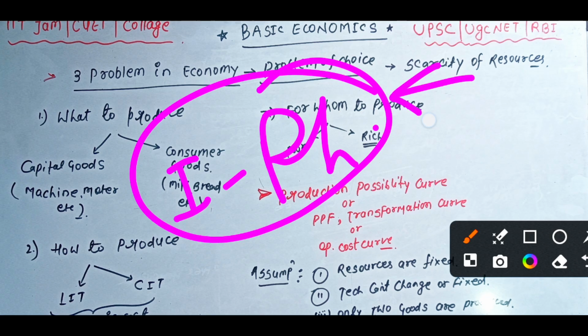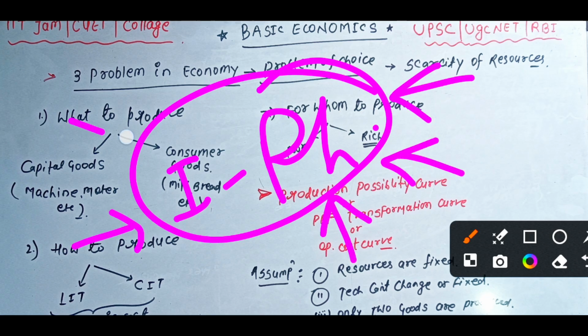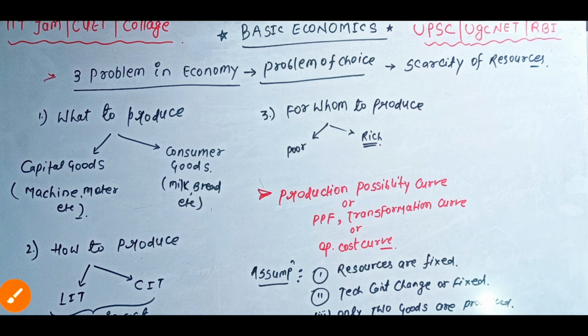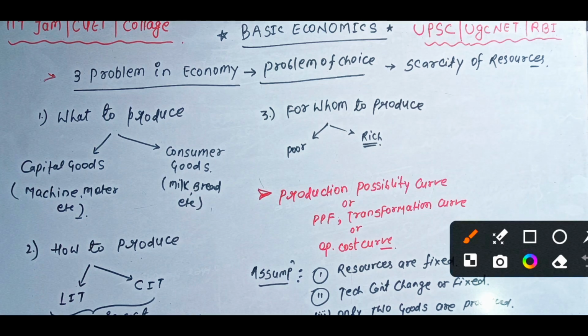Their main target is rich persons. So the iPhone companies do production for the rich people, not for the poor people, right? The same thing applies here. So guys, the central problem, or problem of choice, or scarcity problem, now this chapter ends.